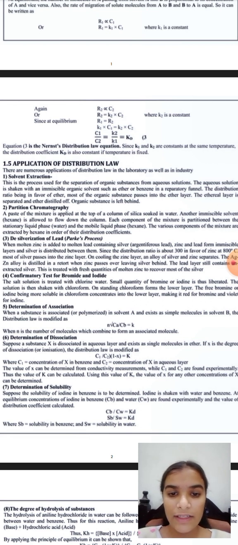On cooling, the zinc layer, an alloy of silver and zinc, separates. The zinc alloy is distilled in a retort, when zinc passes over, leaving silver behind. The lead layer still contains some silver. This is treated with a fresh quantity of molten zinc to recover most of the silver.